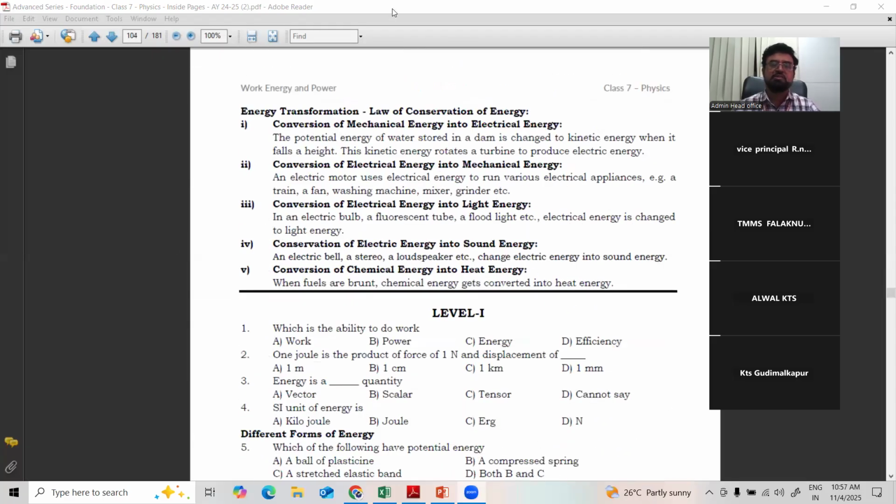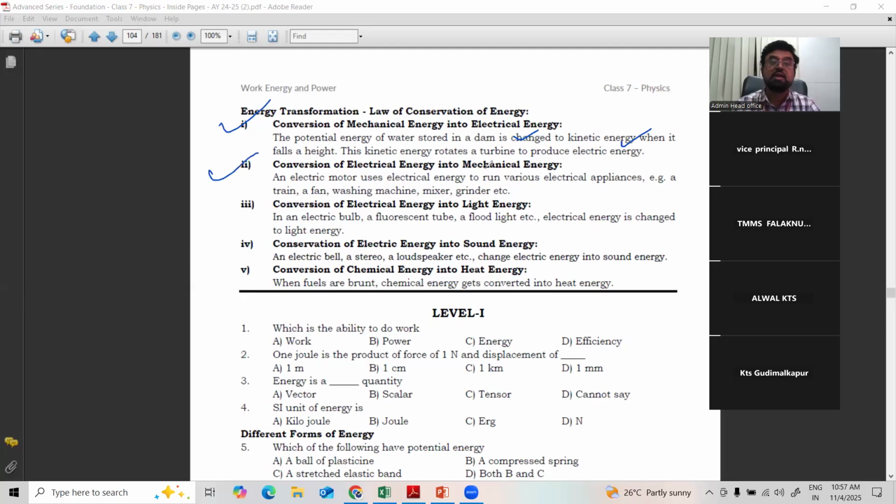Transformations, very important examples you can see here, how one form is converted into another form. See, conversion of mechanical energy into electrical energy. So the potential energy of water stored in the dam changes into kinetic energy when it falls from a height, and this kinetic energy rotates the turbines to produce electric energy. So from dams they produce electricity. Whenever this water falls from the dams onto the turbines, the mechanical energy with which it is coming down is converted to electrical energy by using the turbines.